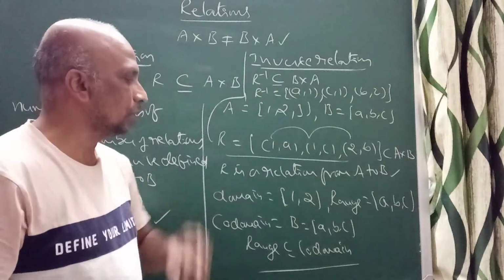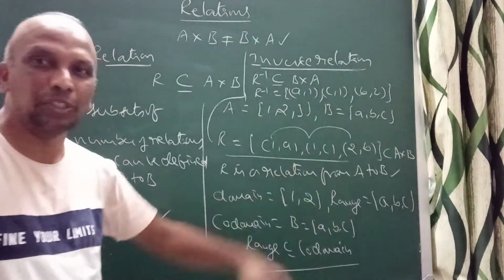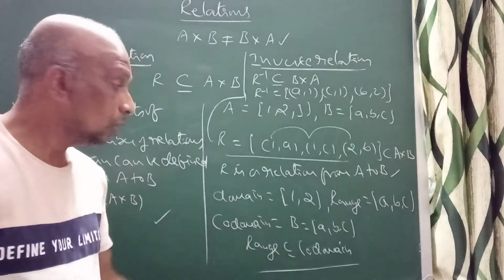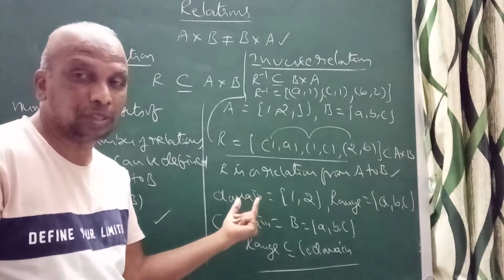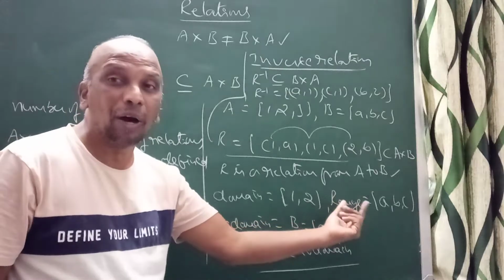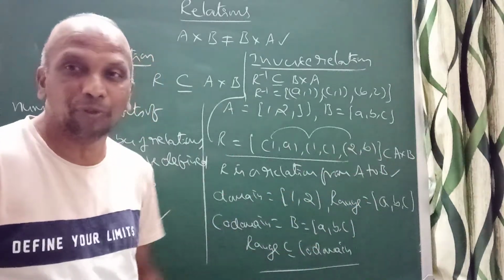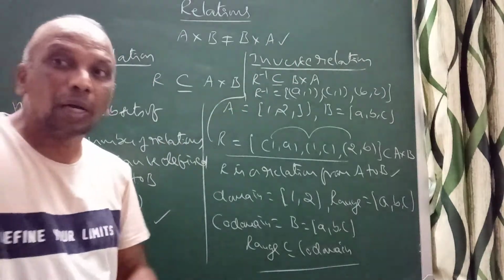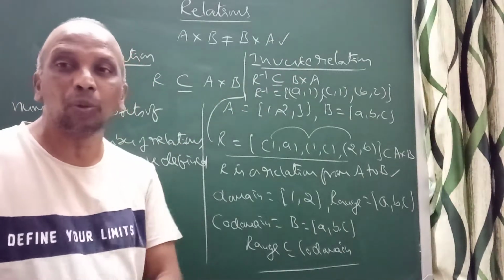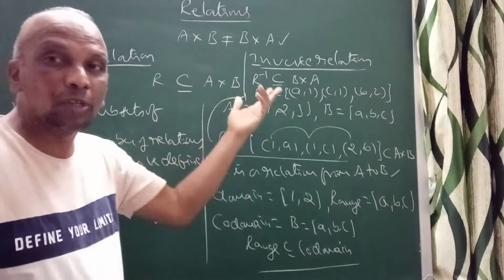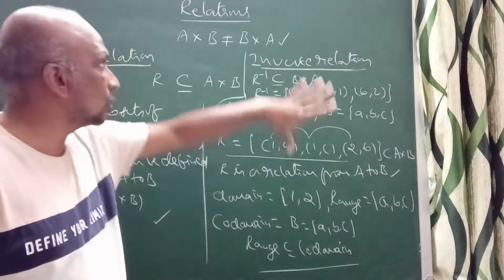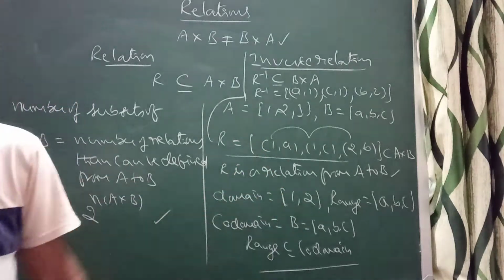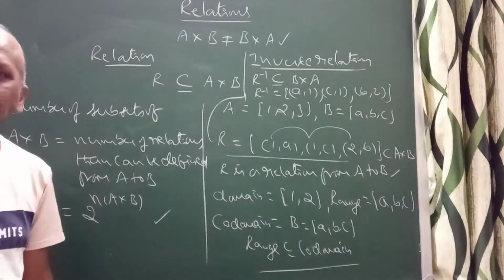If I take R inverse, the domain and range will interchange. That means domain of R is equal to range of R inverse, and range of R is equal to domain of R inverse. What is R inverse whole inverse? It will be equal to R only. Like this we can define the relation, and even the inverse relation.